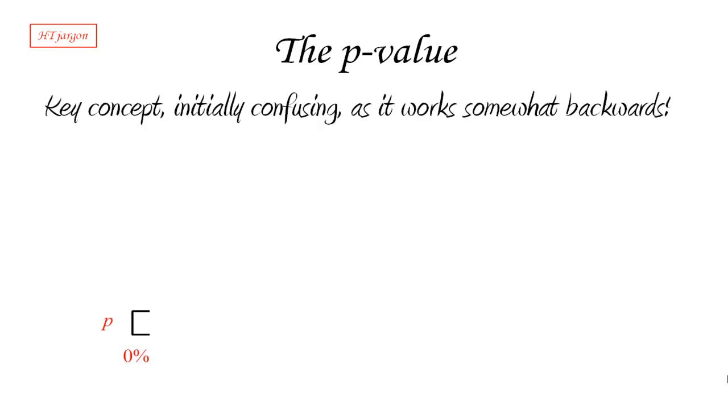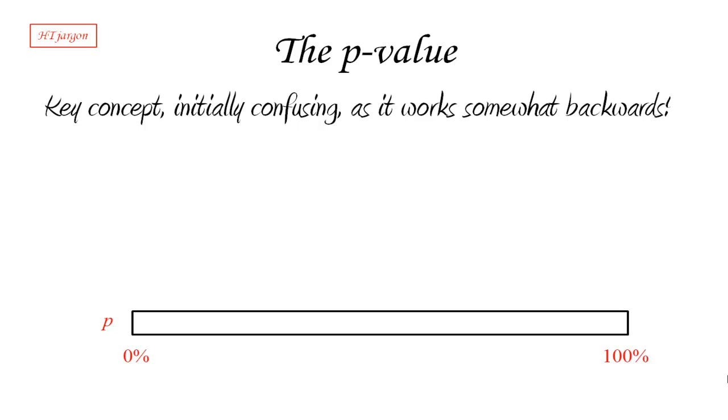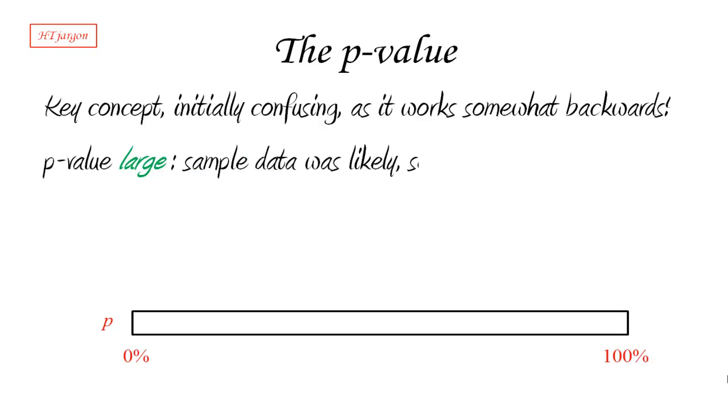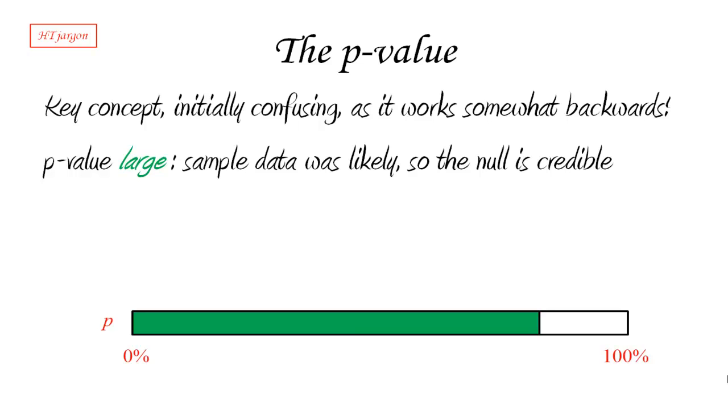Let's see why. Well, first of all, remember, this p-value is a probability. So it's going to be somewhere on a scale of 0 to 100, and I'm going to use percentages just to make things a little bit easier. Now, if the p-value is large, so something like that, a fairly large value, I don't want to say close to what, but just a large value, that means that the sample data was likely. The probability of seeing what we actually saw, assuming the null hypothesis was true, was pretty big. So in other words, we haven't seen anything unusual. We haven't seen anything strange. So that means that the null hypothesis is in fact credible. It's possible that it's true in the population.